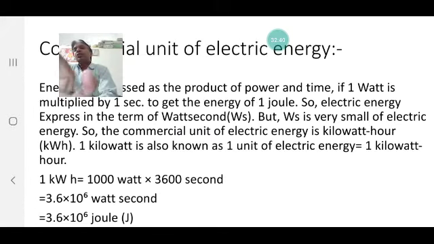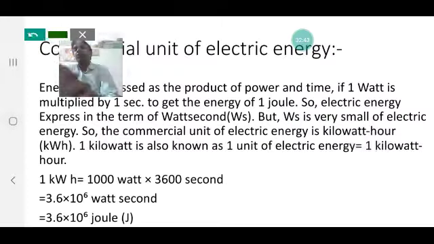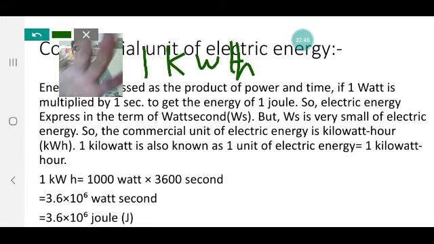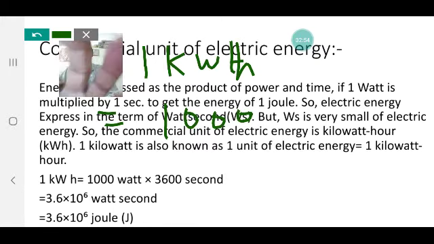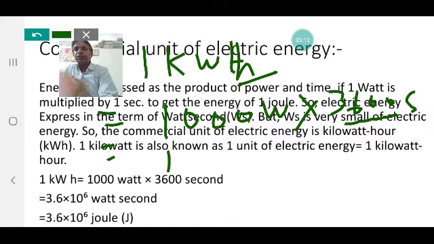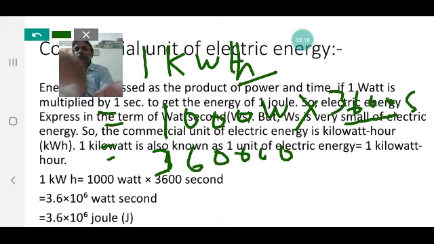Now we can make a conversion: 1 kilowatt hour is equal to how many joules? 1 kilowatt is equal to 1000 watt, and 1 hour is equal to 3600 second. So 1 kilowatt hour is 1000 times 3600 watt second.